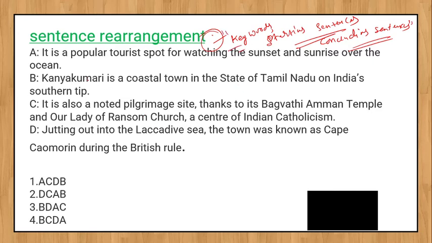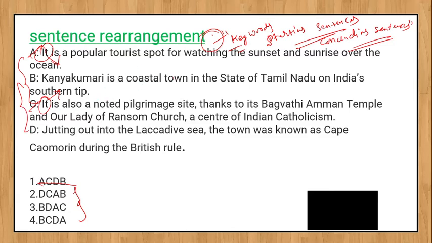So again, here A and C are starting with prepositions and pronouns. We don't know what "it" is here. Again, we don't know what "it" is here. So this cannot be the starting sentence. So the options which have A as the starting sentence can be easily eliminated. So one is eliminated, and we're left with only three options now. Again, B and D are the starting sentence candidates. So let's go with B.